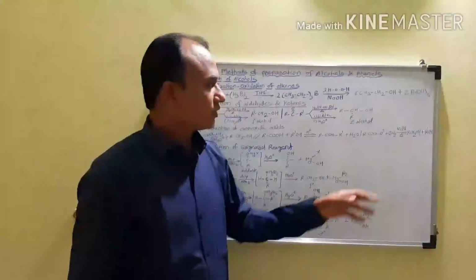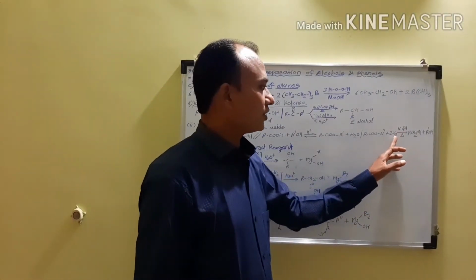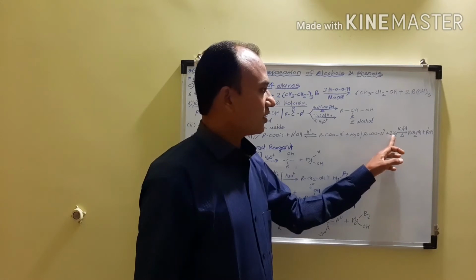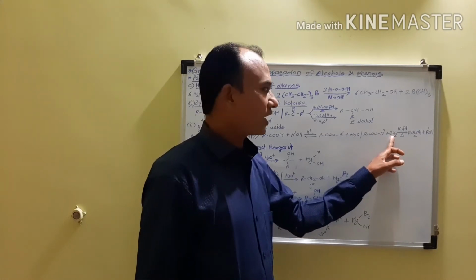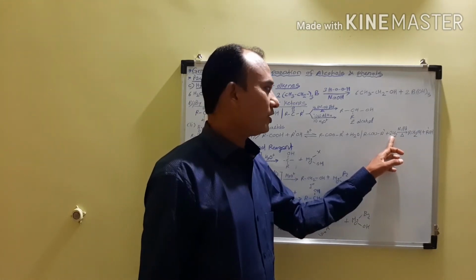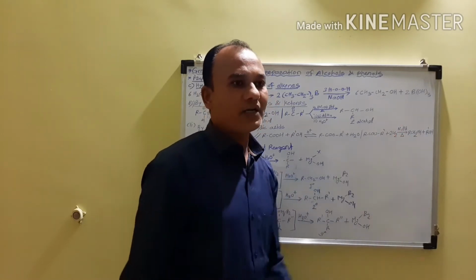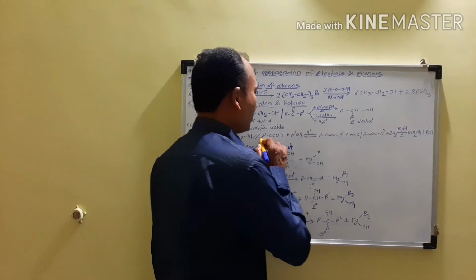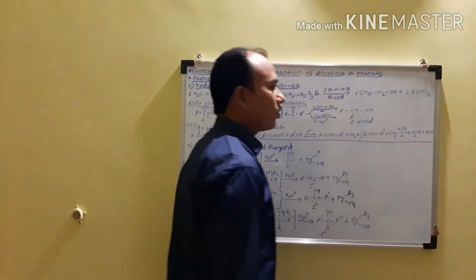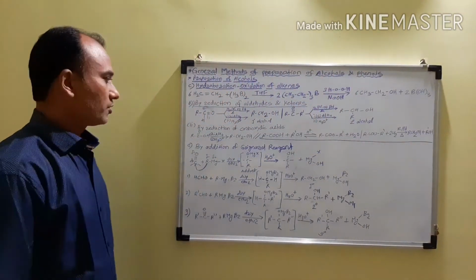So when this ester reacts with H2 in the presence of nickel or palladium, it gives the primary alcohol. This is the commercially used method for the preparation of primary alcohols.